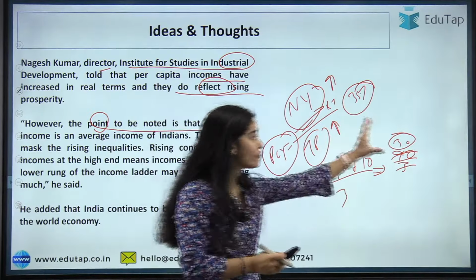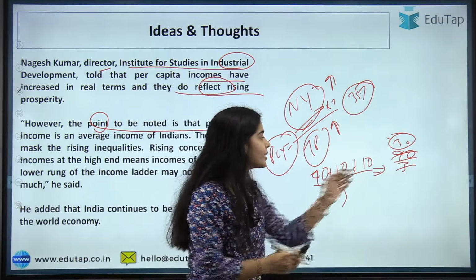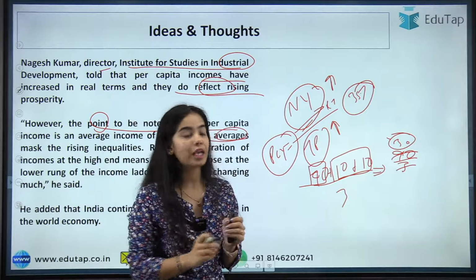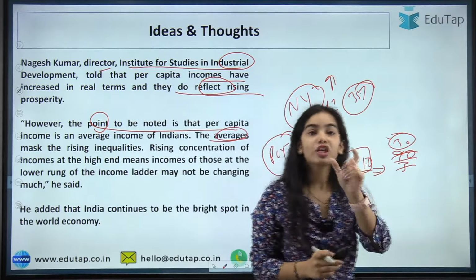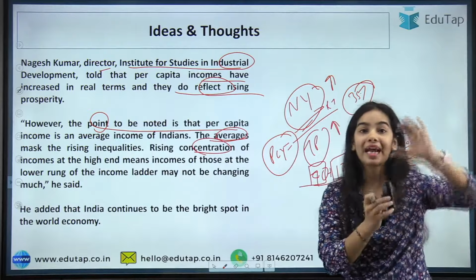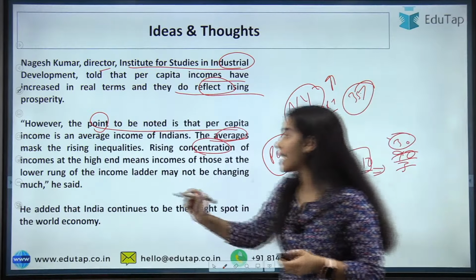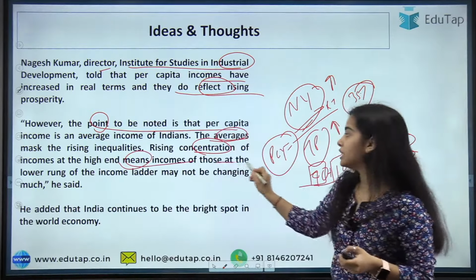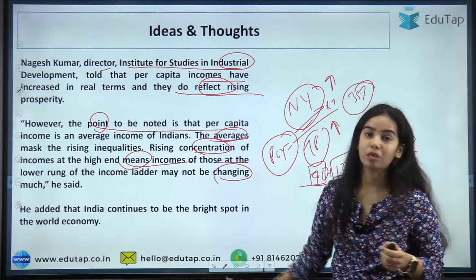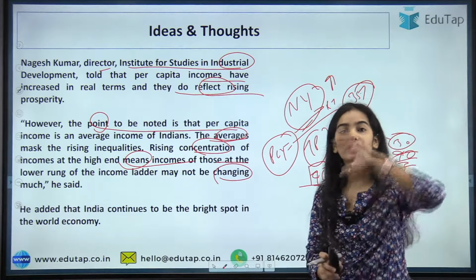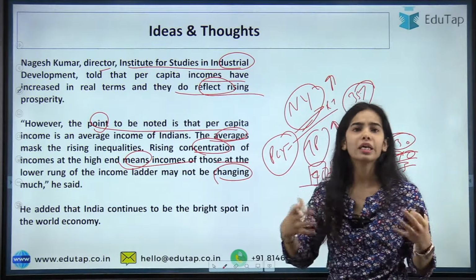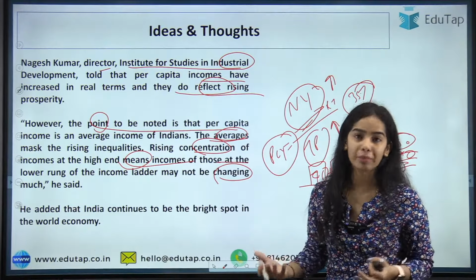So the average is masking the inequality between these 2 people and this one person. Here you can see that the average masks the inequality. Rising concentration of income is happening at the top level, at the high end, which means incomes of those at the lower rung of the income ladder may not be changing much. So you can understand that most of the income is going to the top ones, and the lower people, their per capita income is not changing by much.